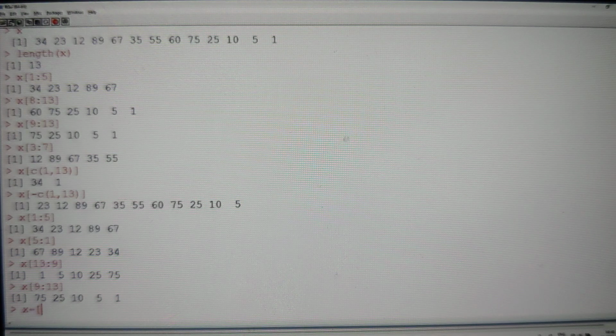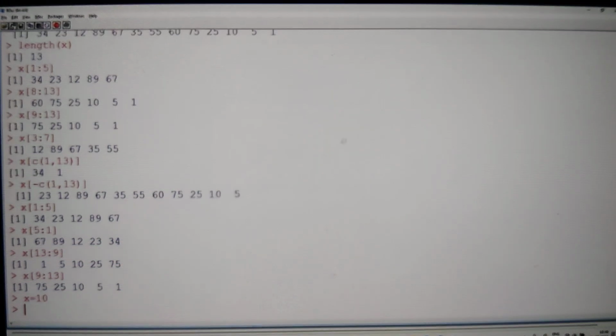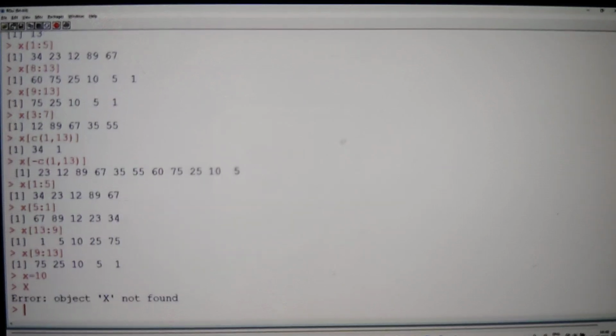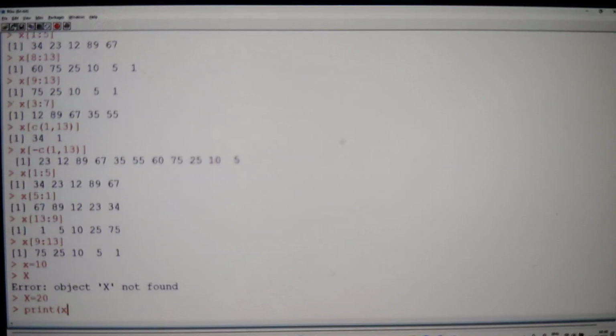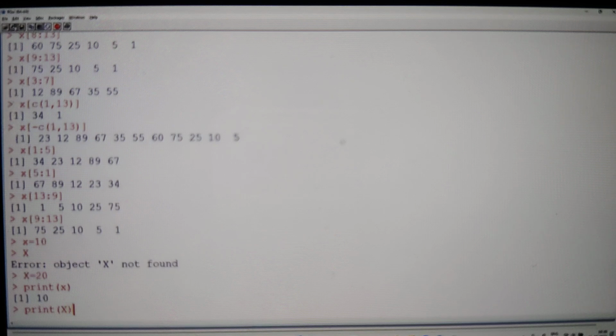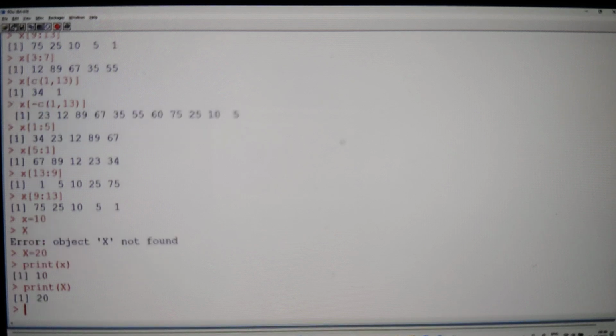So if I give x is equal to, c of or whatever, maybe a vector or whatever it may be. So I said x equal to 10. Don't say capital X. Capital X is different, lowercase x is different. X is equal to 20. Now see, if I print x, I'll get 10. If I print capital X, we are going to get 20. So whenever you are working with variables, capital X is different, lowercase x is different.